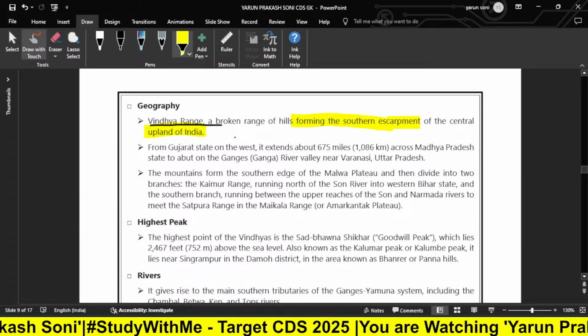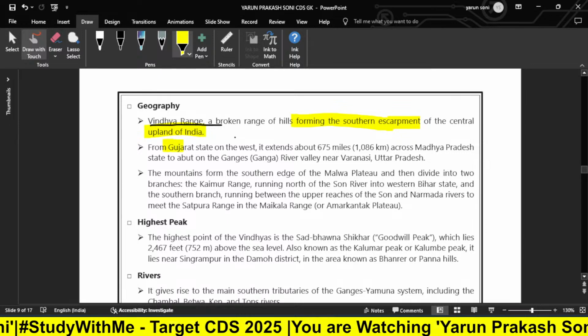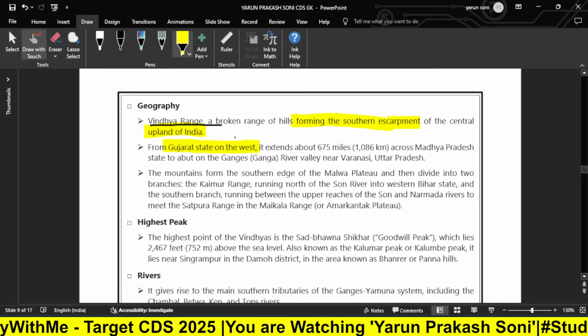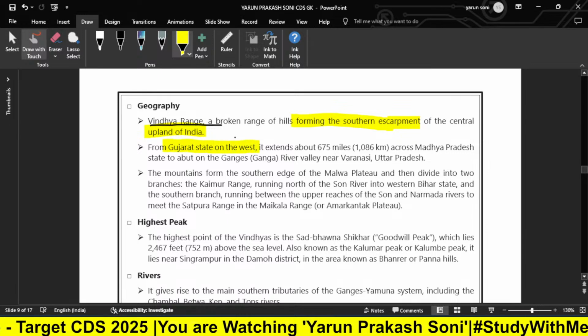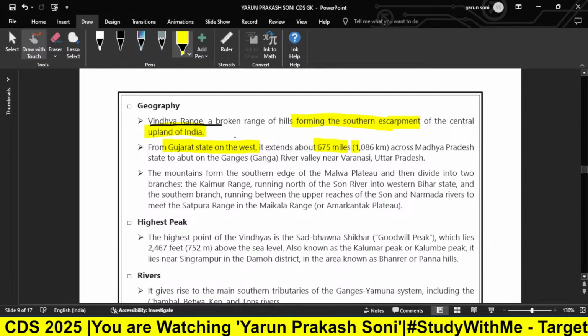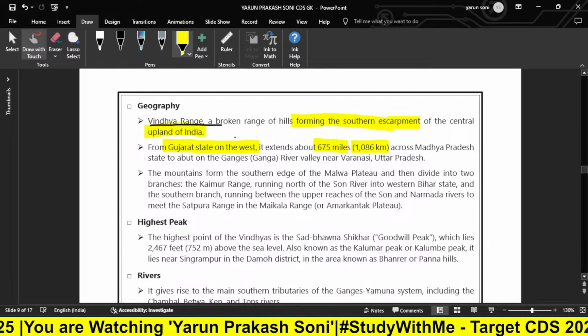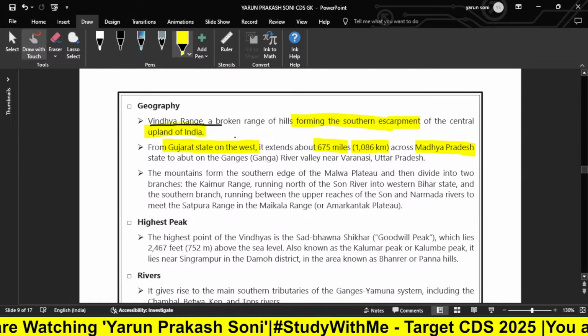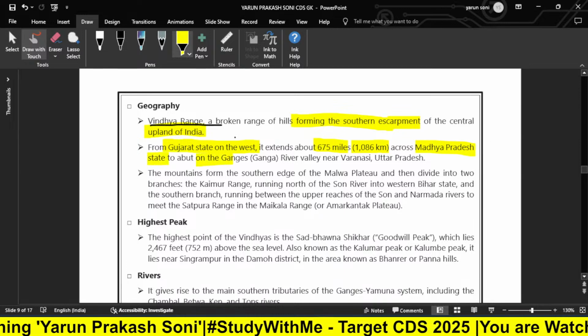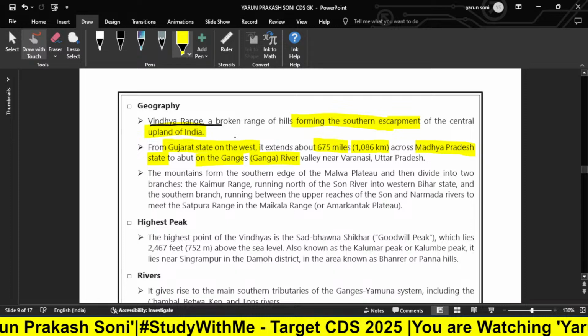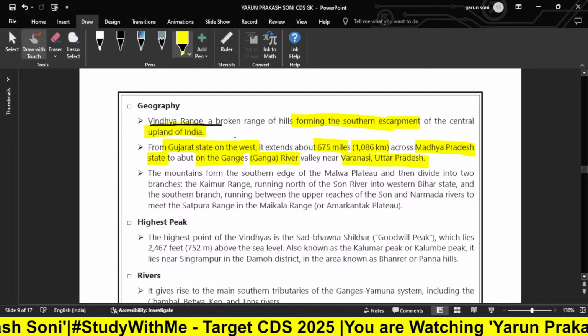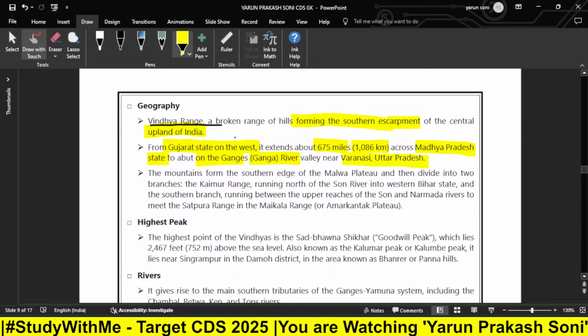From Gujarat state on the west, here is our Gujarat state, which is in the west, it extends about 675 miles, which is 1,086 kilometers, across Madhya Pradesh state to the Ganga River valley near Varanasi, Uttar Pradesh. Okay, that was the geography.